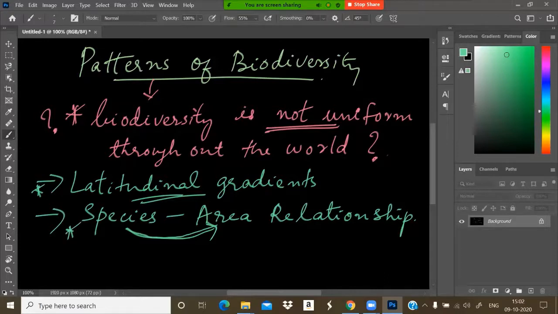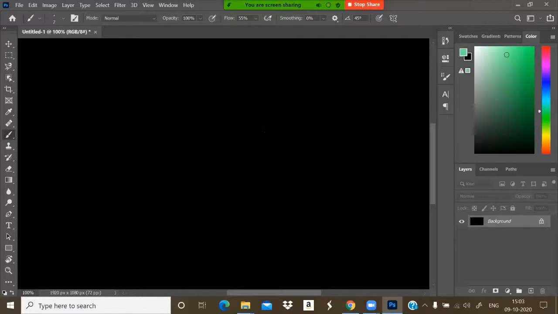Now we will see what is meant by latitudinal gradients.